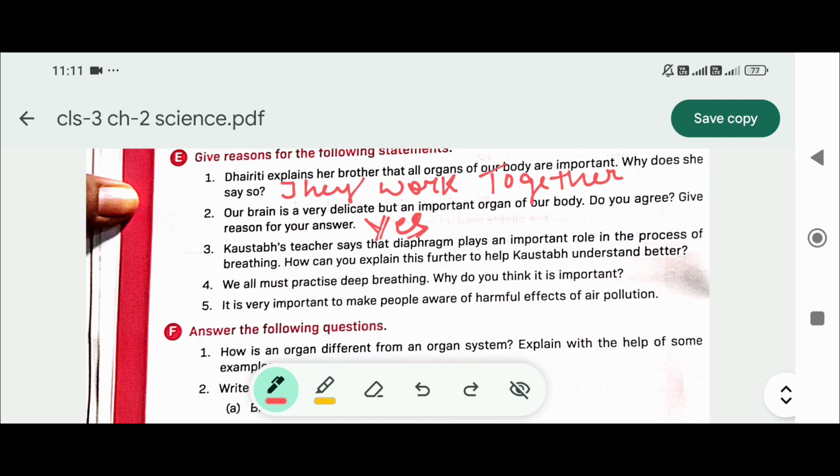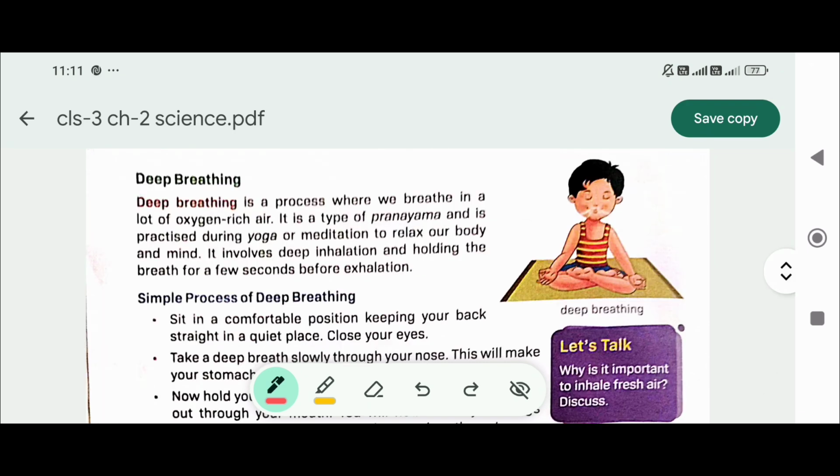4. We all must practice deep breathing. Why do you think it is important? It is important to relax our body and mind. That is answer number 4.